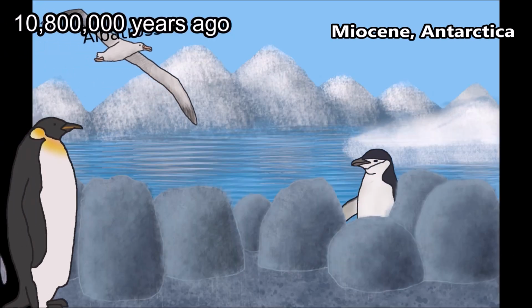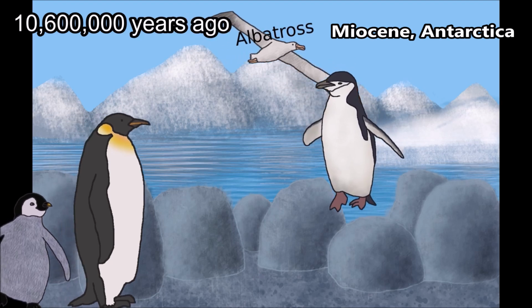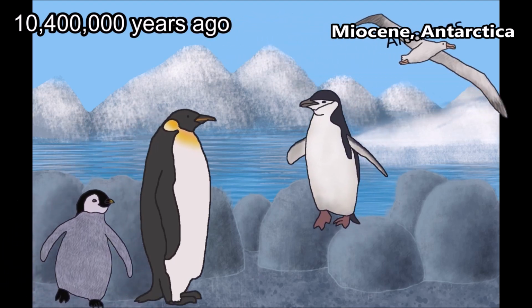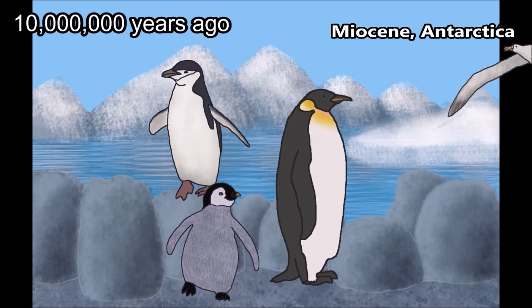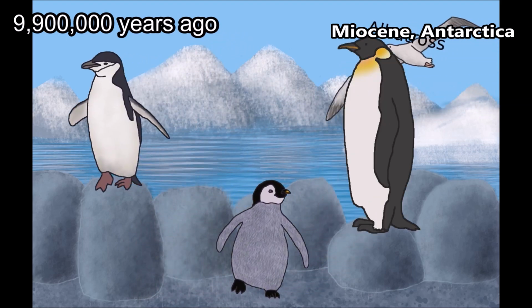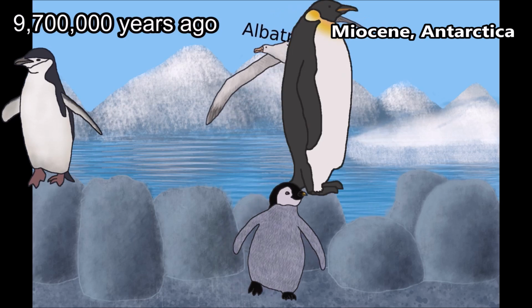By the Miocene, Antarctica had thoroughly frozen over. The green forest disappeared, replaced by vast glaciers, and most of the animals that had lived on the land there were long since extinct. Only penguins remained.